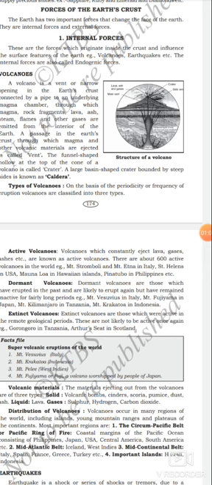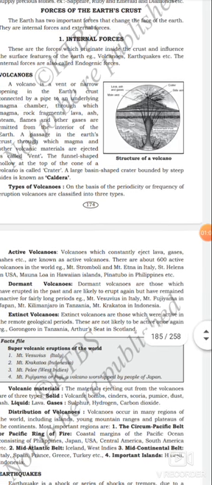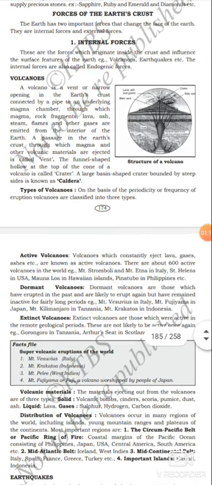These are the forces which originate inside the crust and influence the surface features of the earth. Example, volcanoes, earthquakes, etc. The internal forces are also called endogenic forces.